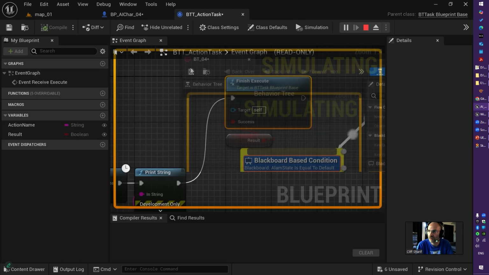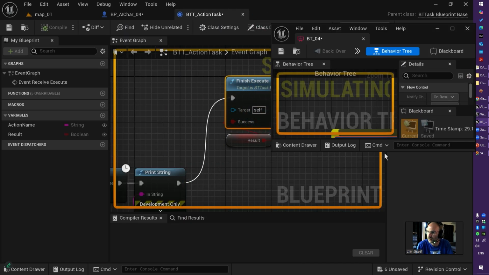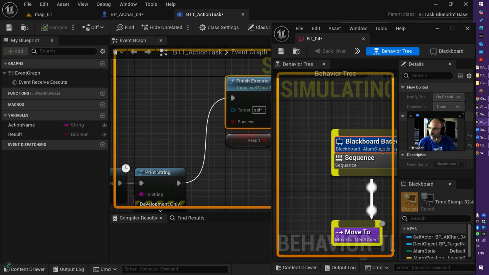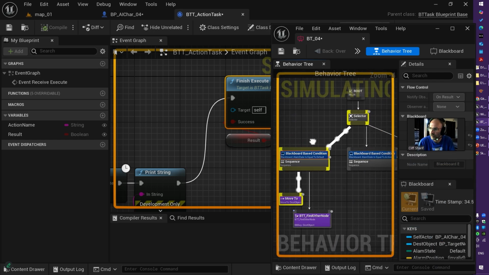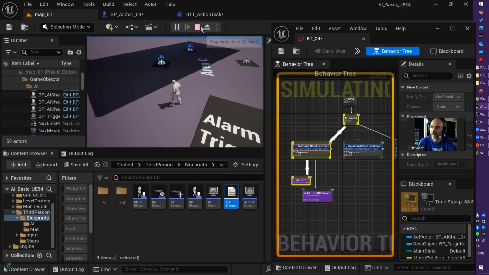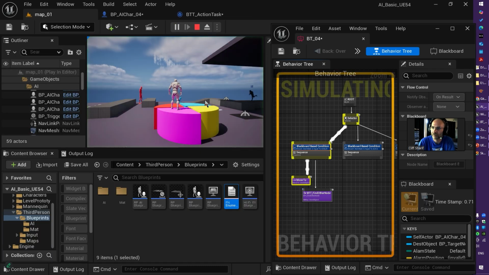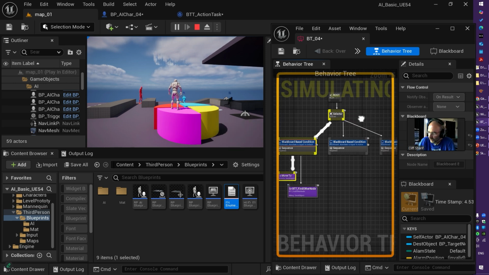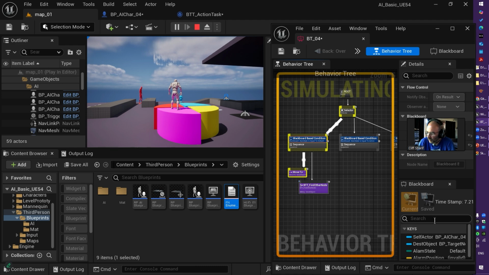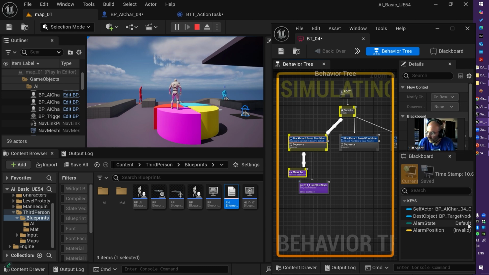Let's track the behavior tree and see how things are working. Grab this one here, go back to the map, stop it, and run it again. So I have a selector. This selector can select different situations. I have a blackboard key, and the blackboard key is already set to default.